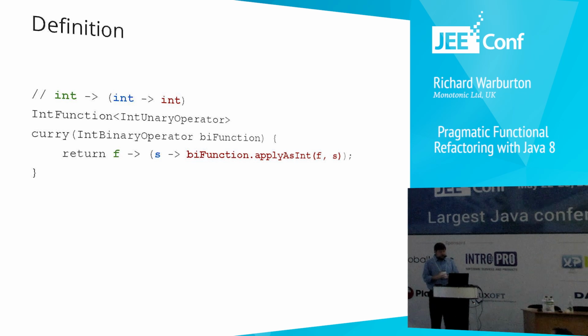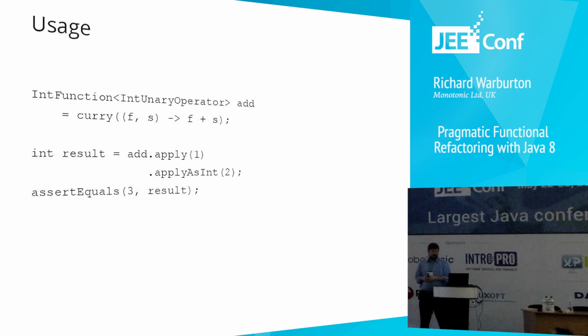So the way we'd implement that in code is we'd return a lambda expression that's got one argument f, and then the return value of that lambda expression is another lambda expression that takes the second argument, which is called s, and then once it's got all the arguments together, we can just invoke the function that we were wrapping up to begin with. So I've not shown a fully generic currying function because frankly the generics get increasingly horrible the more of this that you do, but I've given you an example of how you can do it for int functions, for example.